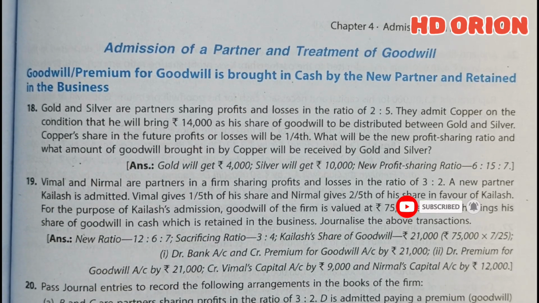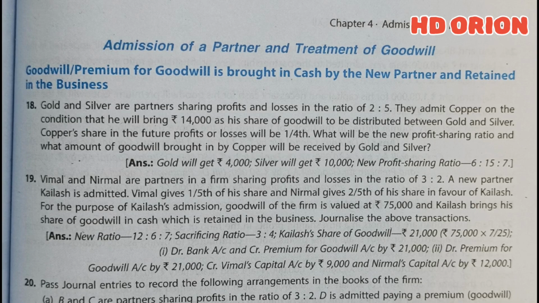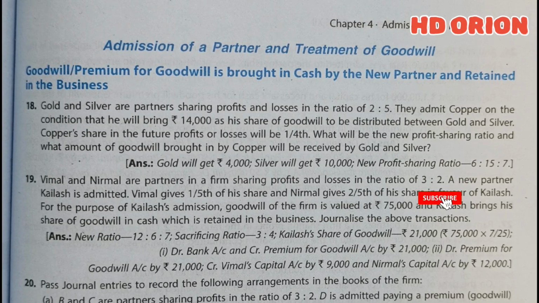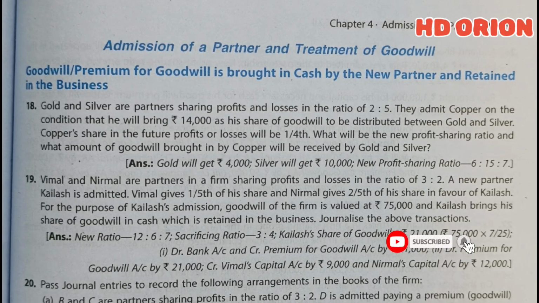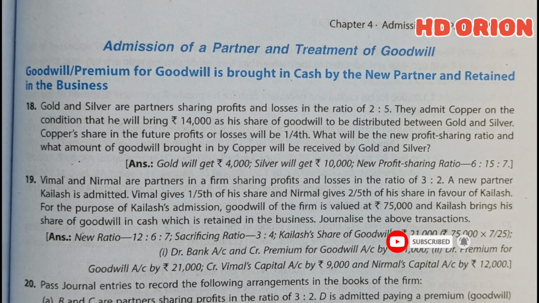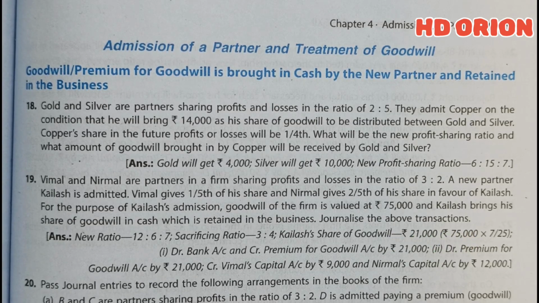Now, what is goodwill? Goodwill is the amount which the new partner brings to the firm in addition to capital. Capital plus goodwill, that is the amount a new partner has to bring, and goodwill is the value of reputation of the business. Because the new partner is accommodated by the old partners, and the old partners' profit share is sacrificed by a portion in favor of the new partner, therefore the new partner has to bring and give his portion of goodwill to the old partners in their sacrificing ratios. Let us see the solution.